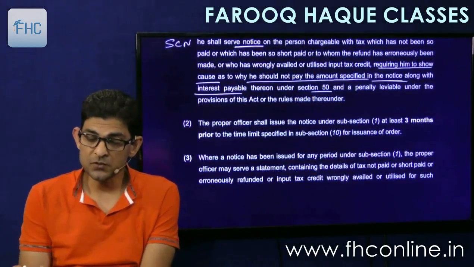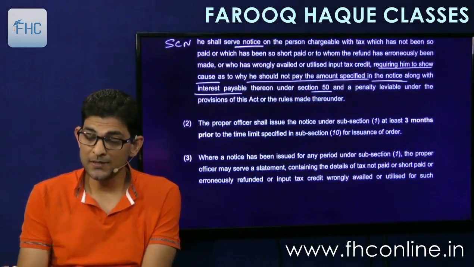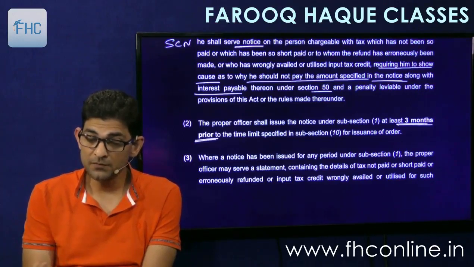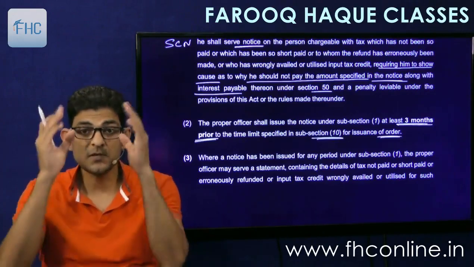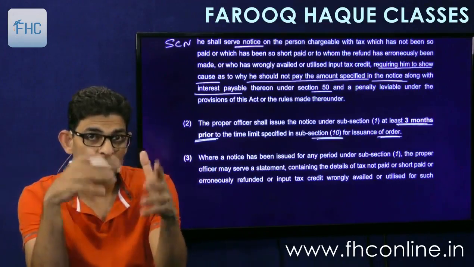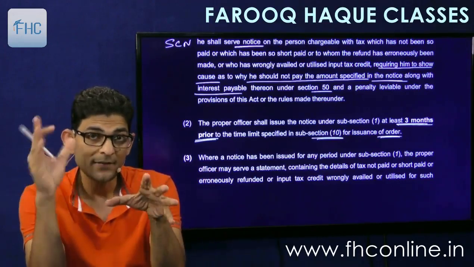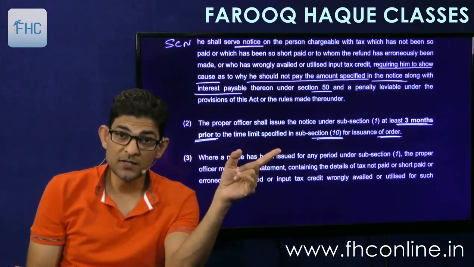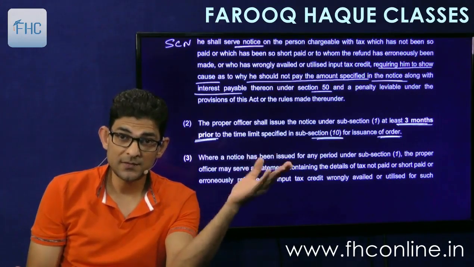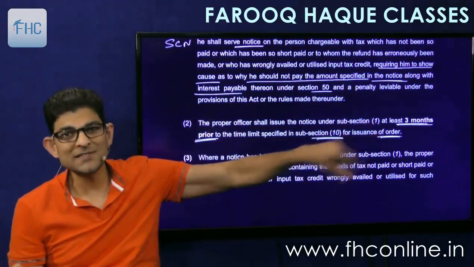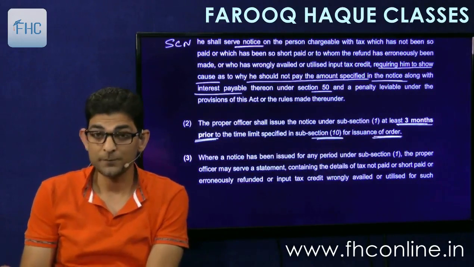Then the proper officer shall issue the notice under subsection 1 at least 3 months prior to the time limit specified under subsection 10 for issuance of order. So the procedure is, first they will issue the show cause notice, then the whole proceedings will continue, the investigation and everything will continue, and then the order has to be passed. So order is under subsection 10, which we'll see in due course of time. We are right now on subsection 2. So we'll reach subsection 10, we'll see what is the time limit for passing the order.